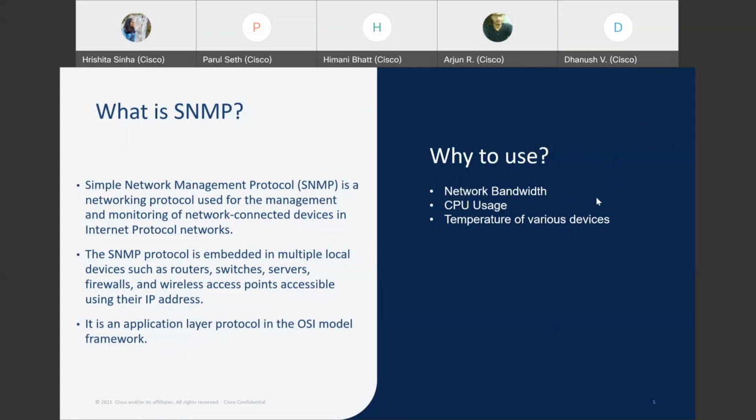So why do we use it? To know the current network bandwidth, SNMP gives us real-time data. It also gives the CPU usage and the temperature of various devices using sensors.